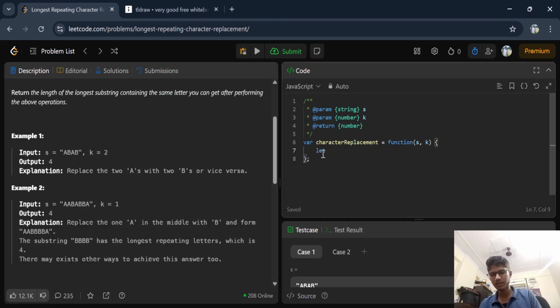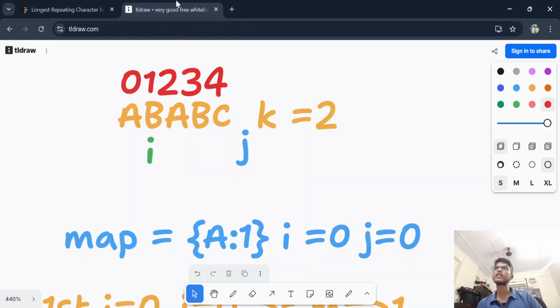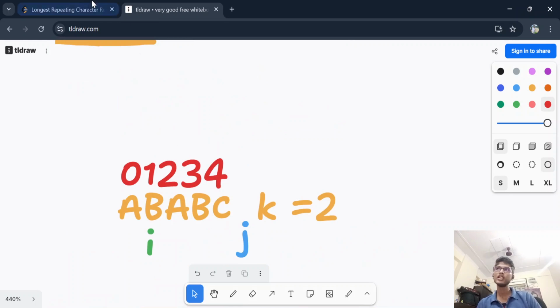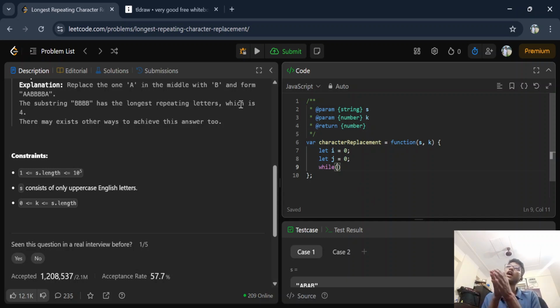So let me write code for it. I is equal to 0. Writing code is also a big task. If you want, you can just pause the video and write your code. Before running this while loop, you can also use an array here, which I was saying. Why can you use an array here? The constraint is 26 English uppercase letters, that are 26 in total. You can make an array of 26 zeros, and whenever you find A, update the index to 1. A is at index 0, B is at index 1. If you find A again, set the index to 2. Just like this, but I am not doing that.